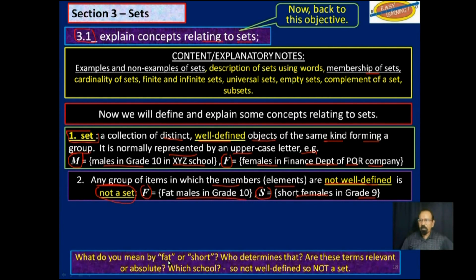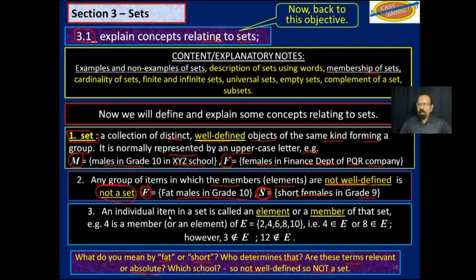What do you mean by fat or short? Who determines that? So it is not well defined. And so this here, F here, is not considered a set and neither is S.